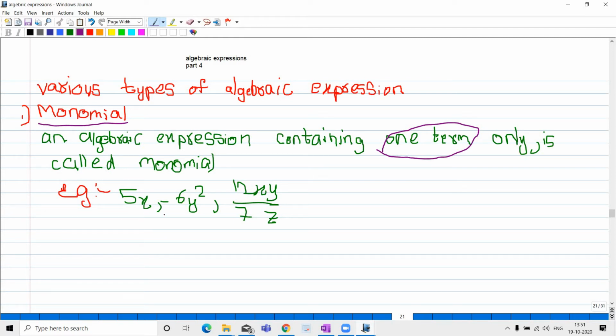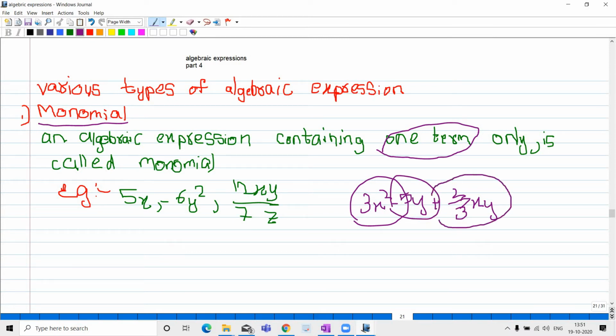For example, I'm writing here another algebraic expression: 3x square minus 5y plus 2 by 3 xy. It is an algebraic expression, we know that. Here 3x square is one term, minus 5y is one term, and plus 2 by 3 xy is one term.